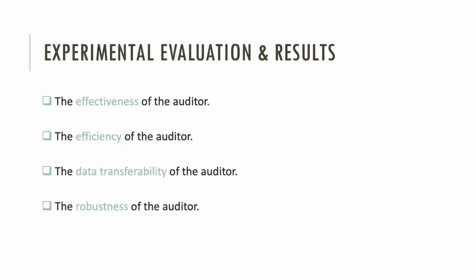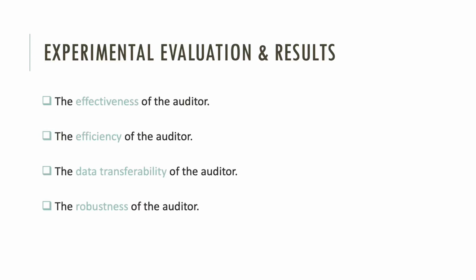Briefly, we evaluate our audio auditor from four perspectives: effectiveness, efficiency, data transferability, and robustness. To test the auditor's effectiveness, we evaluate whether it is feasible for users to use this auditor with acceptable performance, especially in the real world. For efficiency, we evaluate under what conditions the auditor can perform best.